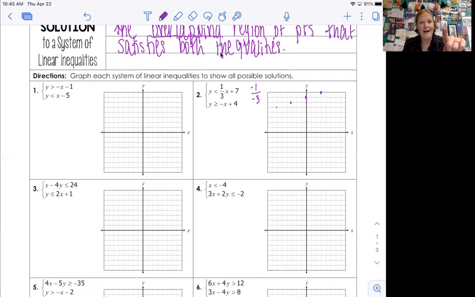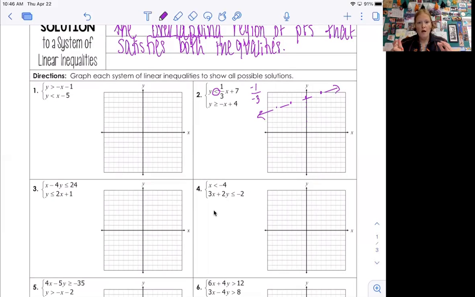Am I going to do a dashed line or a solid line? Hopefully you said dashed because of the inequality right here, less than. So again, using my ruler, dashed. Okay, I missed my points, but it's really hard to line it up because the ruler is not actually on the iPad.